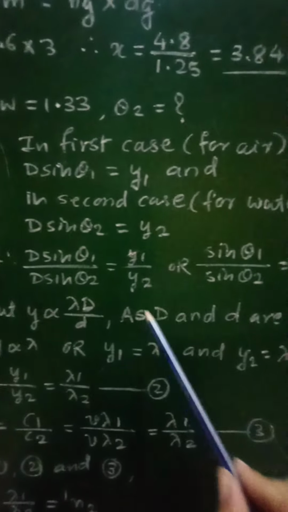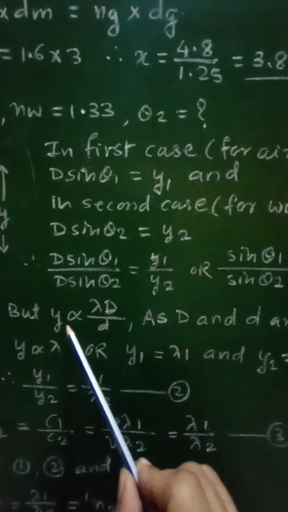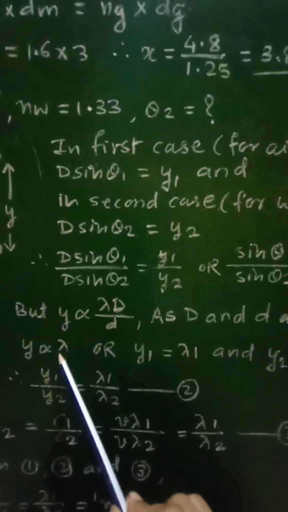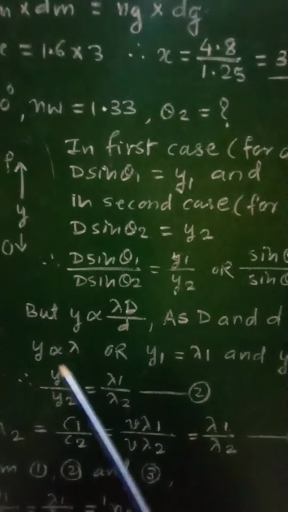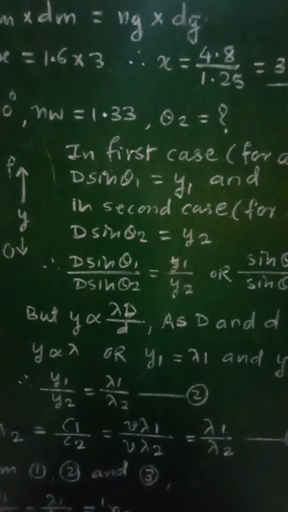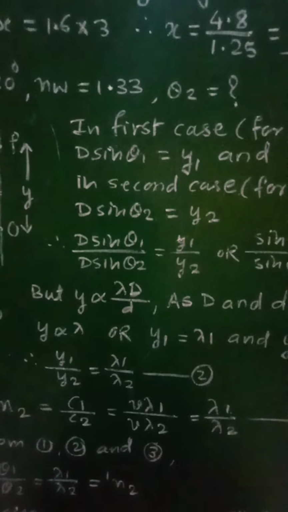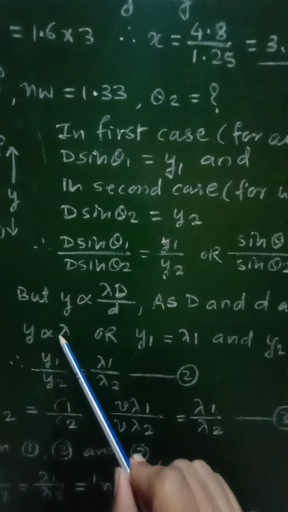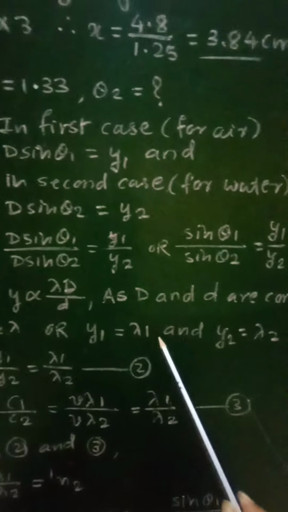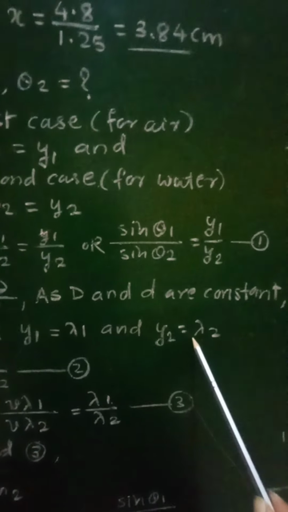Therefore we can say that y is proportional to lambda. So if y1 and y2 are the distances and their respective wavelengths are lambda 1 and lambda 2, then we can write y1 proportional to lambda 1 and y2 proportional to lambda 2.